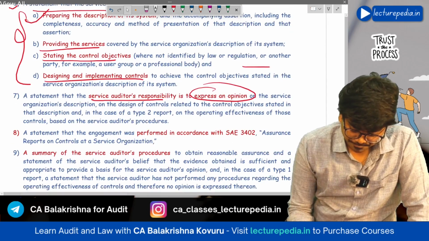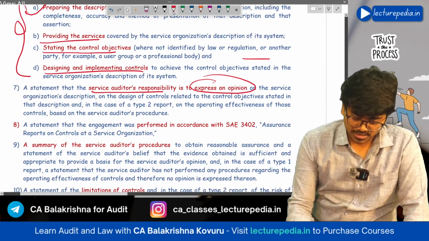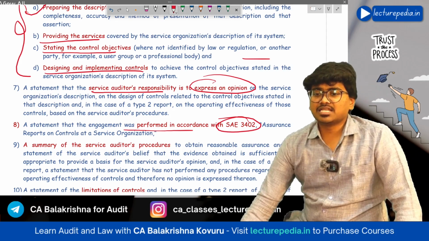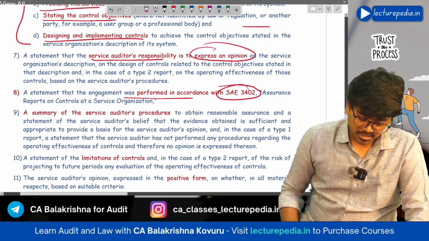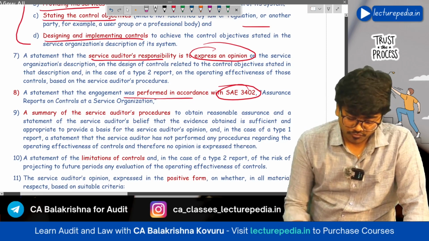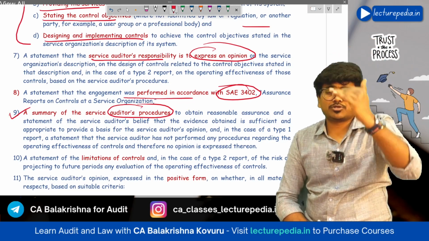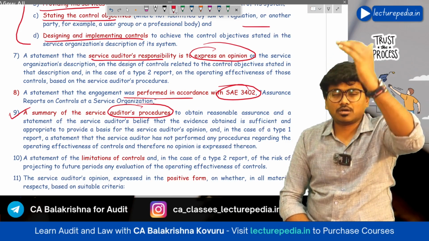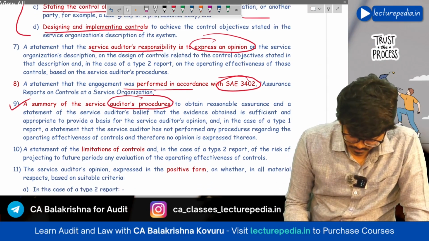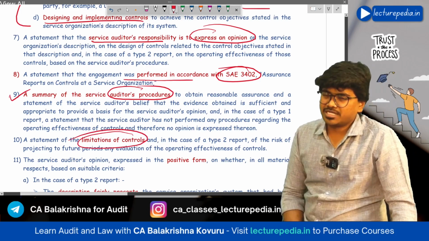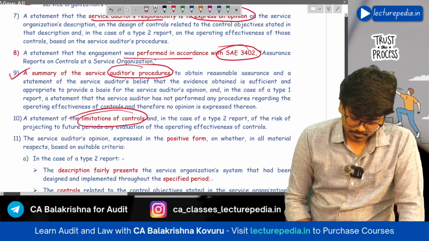Okay, next, you have to give a statement that this engagement was performed in accordance with SAE-3402, and you should also give a summary of procedures that you have performed. Okay, all the list of audit procedures that you have performed on the controls. Next, if the controls have any limitations, you should also state the limitations of controls.